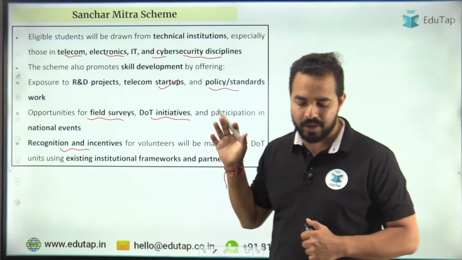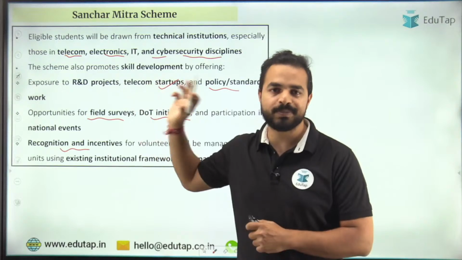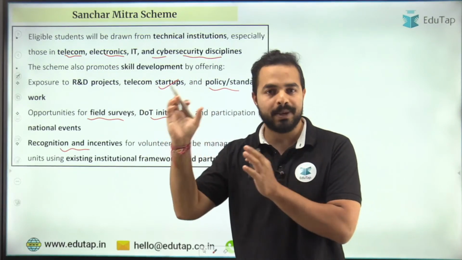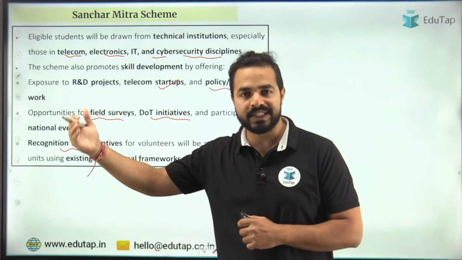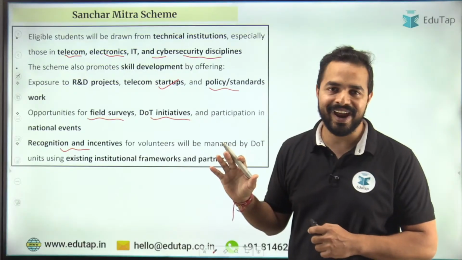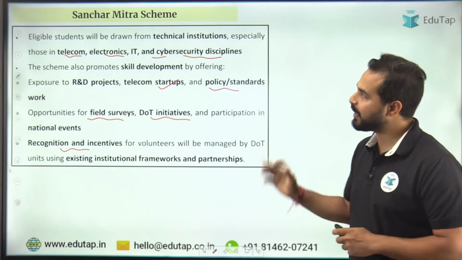So Department of Telecommunication will be there, which has launched this particular scheme, that is Sanchar Mitra scheme. संचार का मित्र जो help करेगा in order to avoid such kind of frauds, right? I hope this part is clear to everyone, right? So Sanchar Mitra scheme, this is the second scheme that we have covered for this particular day.